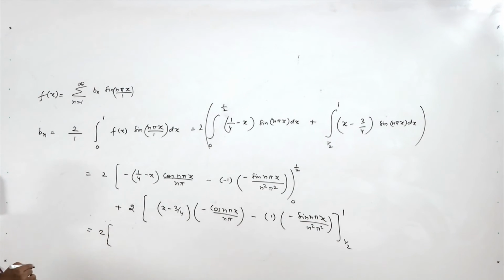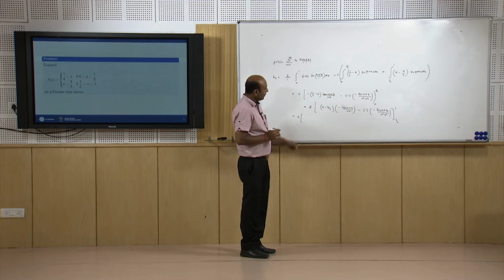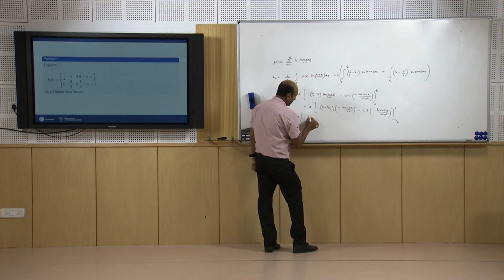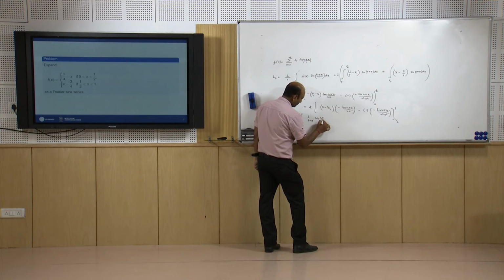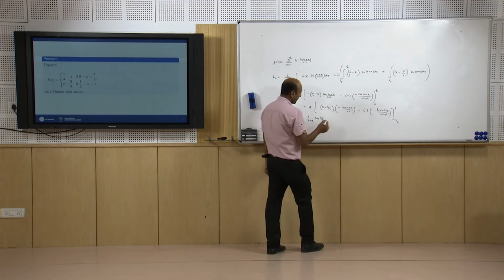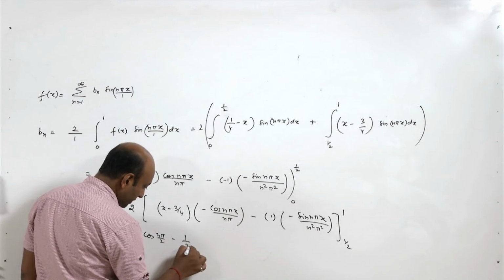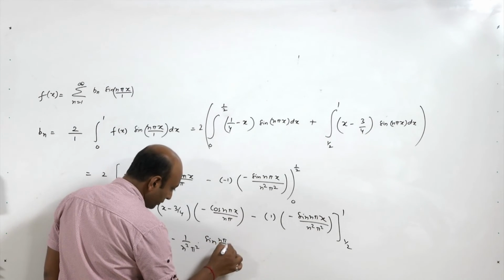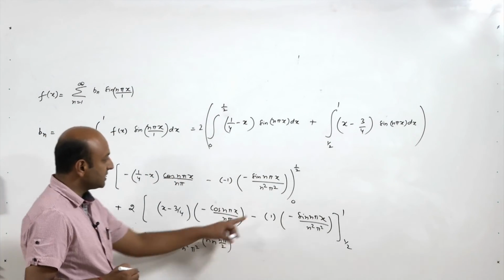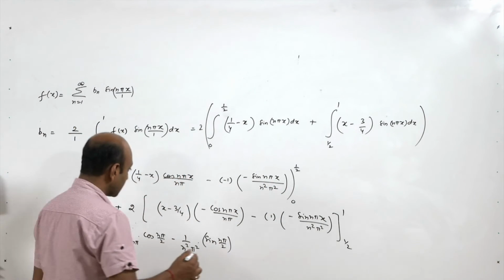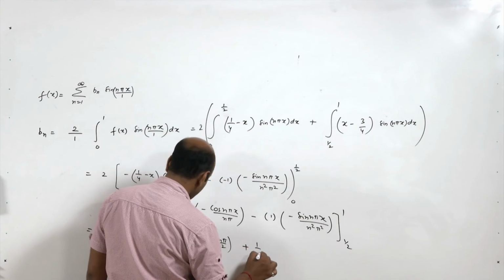When x is half, 1 by 4 minus half is minus 1 by 4, minus minus plus, so it is 1 by 4 into cos n pi by 2 upon n pi. When x is half here, it is minus of 1 upon n square pi square into sine n pi by 2. When x is 0, it is 1 by 4 into n pi.